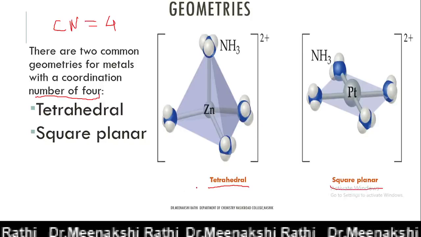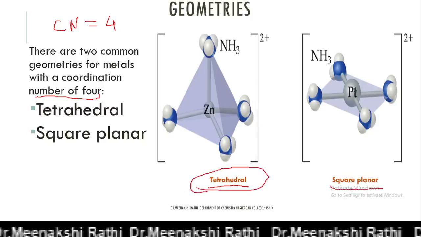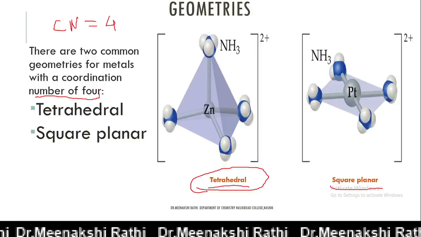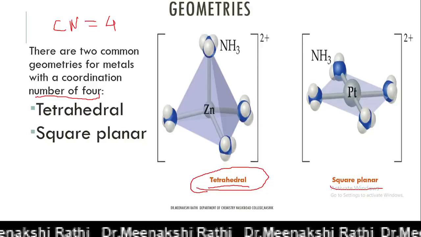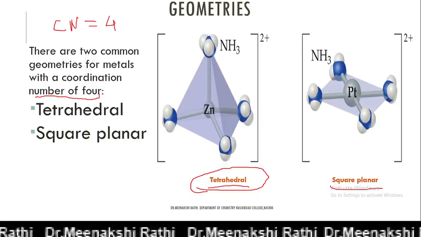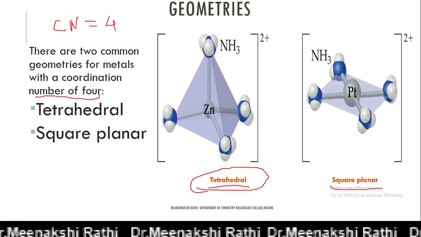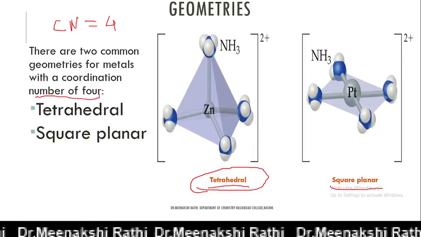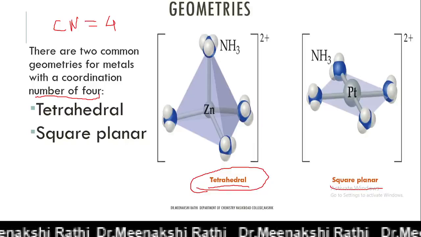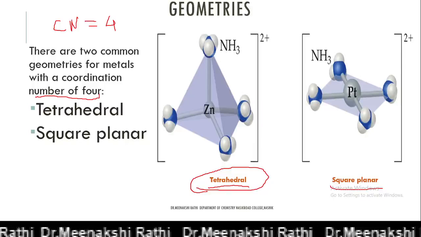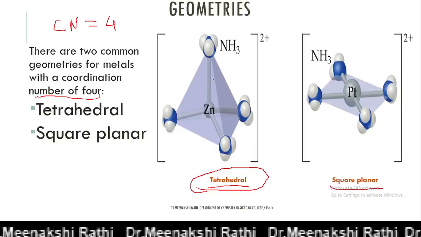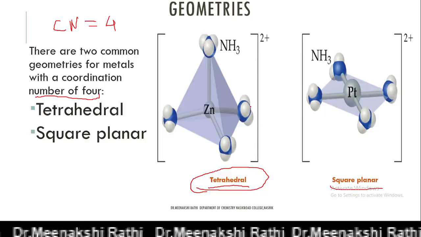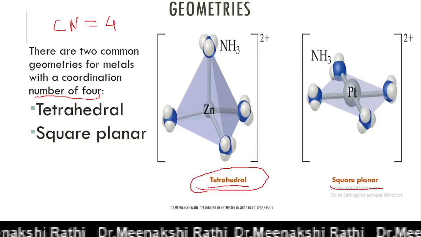In this tetrahedral geometry, geometrical isomerism is not possible, because cis-trans isomerism is shown by complexes in which the same two ligands occupy adjacent positions or opposite positions to each other.